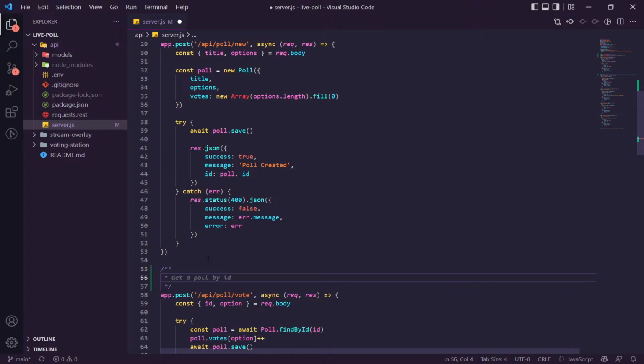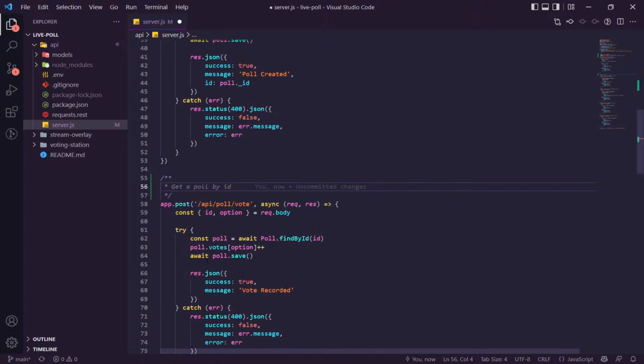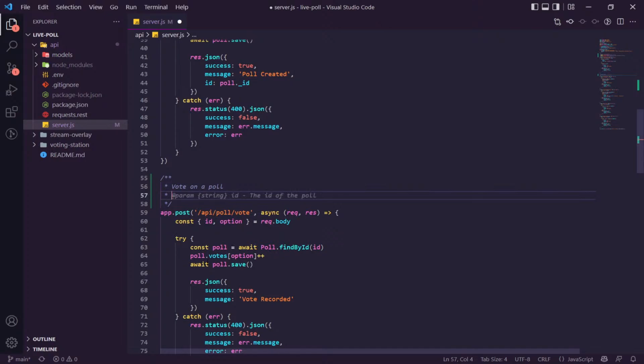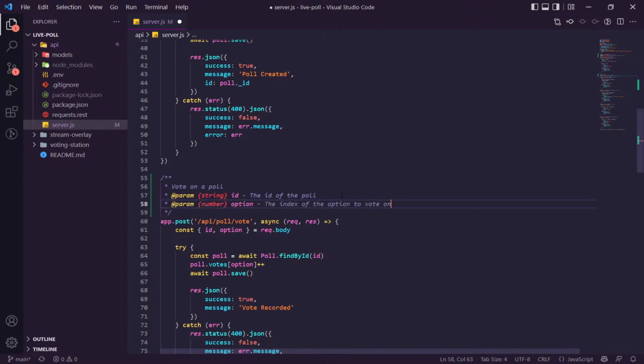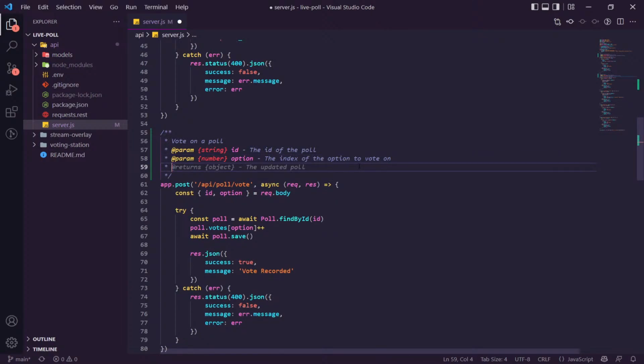This one, get a poll by ID. No, this is API poll vote. Vote on a poll. Param string, the ID of the poll. And then the index of the option to vote on. Correct. That's cool. So we'll just add in some comments here just so we know. Returns the updated poll. It does not return void. It returns nothing. That's fine.